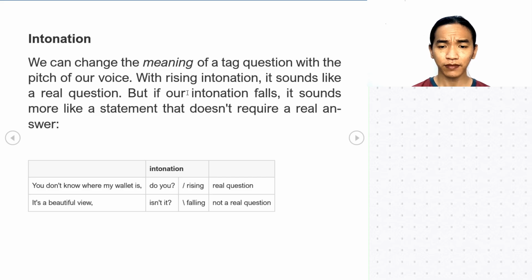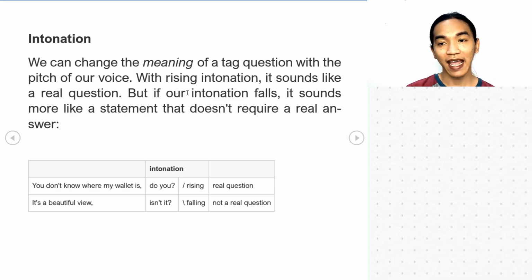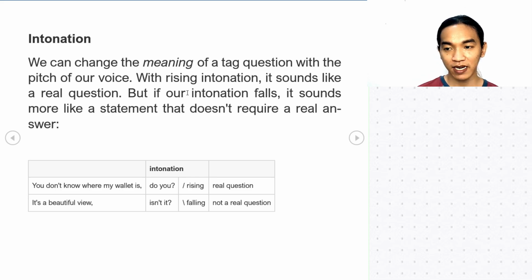Okay? Now, first one, you don't know where my wallet is, do you? Do you? Okay? So this is a real question. You're really asking, do you know where my wallet is? Okay? Next, it's a beautiful view, isn't it? Okay? So this is just a statement that does not really require an answer. Okay? It's a beautiful view, isn't it? Okay? Or isn't it? So it's falling intonation. So it's just a statement. So again, another thing that we have to consider with tag question is our intonation, okay, making it a real question or a mere statement.